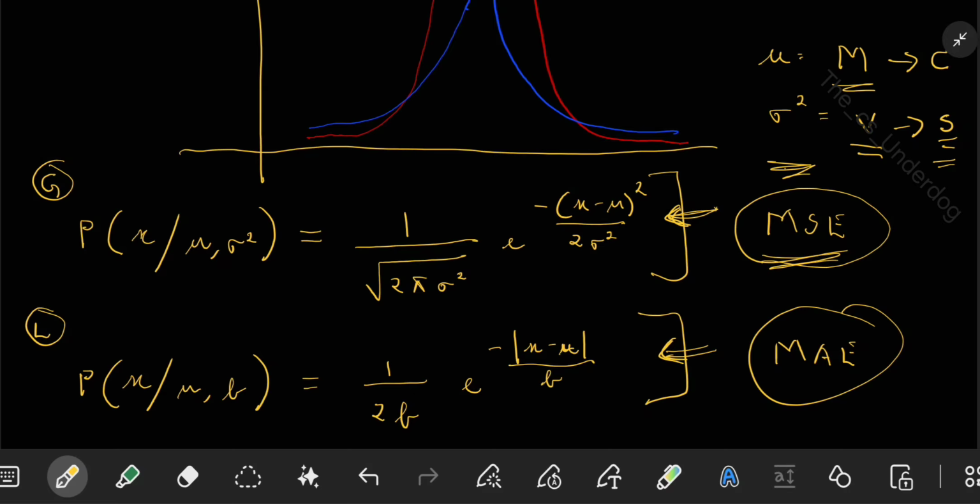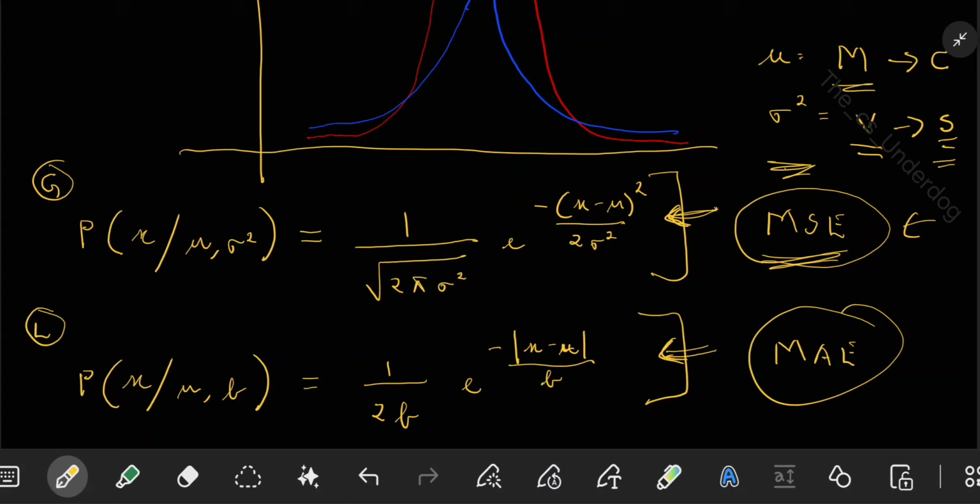One more thing you can keep in mind is where exactly you use Gaussian and where exactly you use Laplace. Gaussian is generally common in all physical measurements, maybe thermometer measurements, sensors, these things. Why is it common? Because of the central limit theorem, which we'll go through in detail in the next lecture.